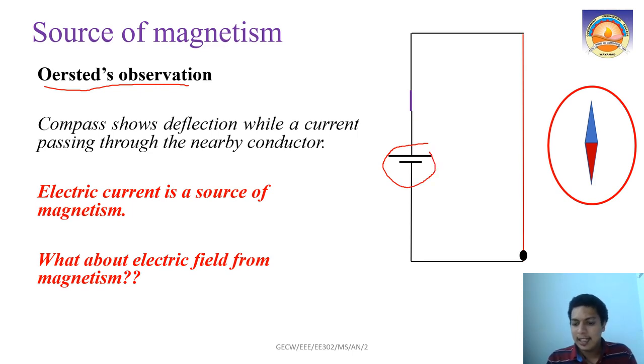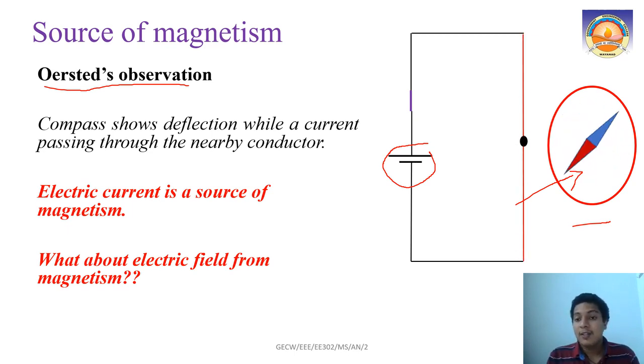Once he closed the switch, current started flowing, and nearby he had a compass, and that compass started fluctuating, right? This experiment was told to you long before. So it means that this current is producing magnetism. That is why your magnetic needle or compass is deflecting.